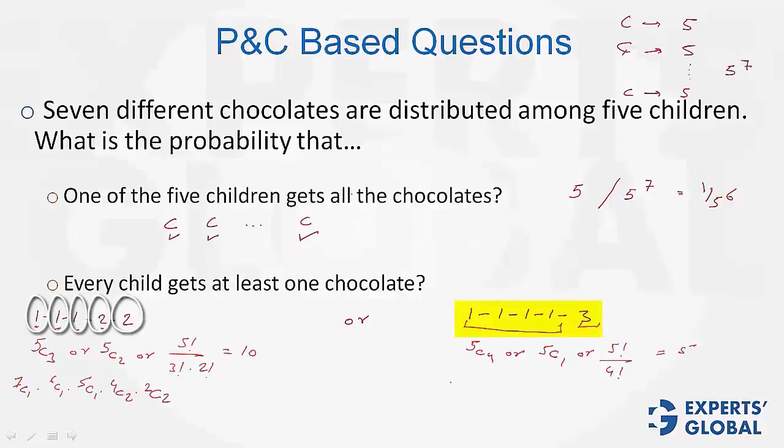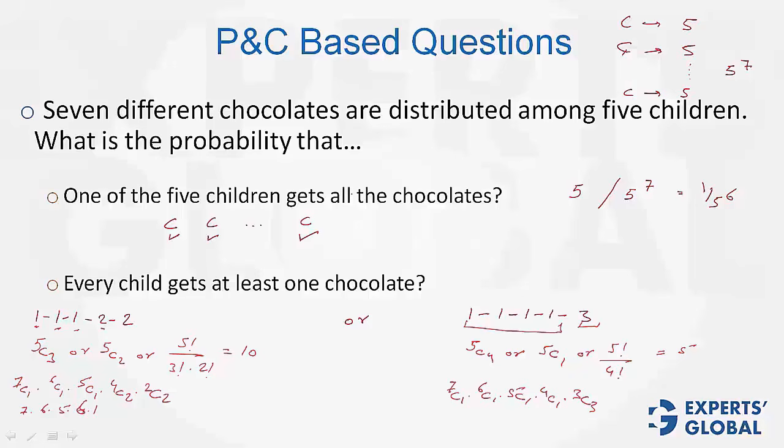In this case, out of 7 chocolates, 1 is given, 6 remain. 1 more is given, 5 remain. 5C1, 4 remain. 4C1, 3 remain. And the last part again would be 1. So the value is 7 times 6 times 5 times 4 times 1. Sorry, this is 6 times 1.